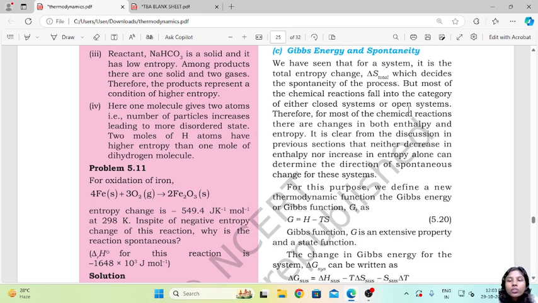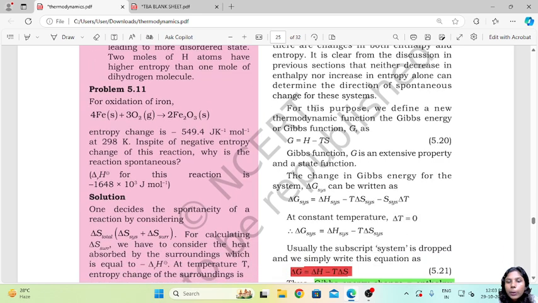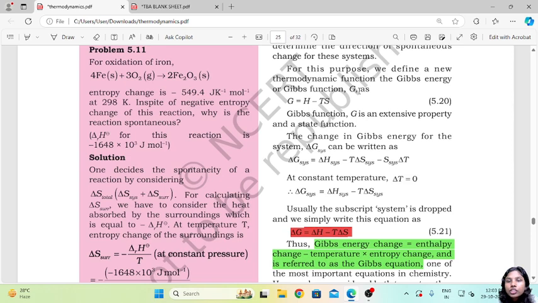So therefore, for most chemical reactions, there are changes in both enthalpy as well as entropy. It is clear from the discussion in the previous sections that neither decrease in enthalpy nor increase in entropy alone can determine the direction of a spontaneous change for these systems. So for this purpose, we define a new thermodynamic function, the Gibbs energy or the Gibbs function, that is G, which is given as the difference between H, that is the enthalpy, minus TS, that is the product of temperature and entropy.